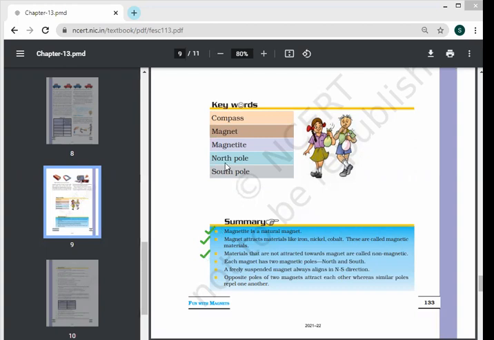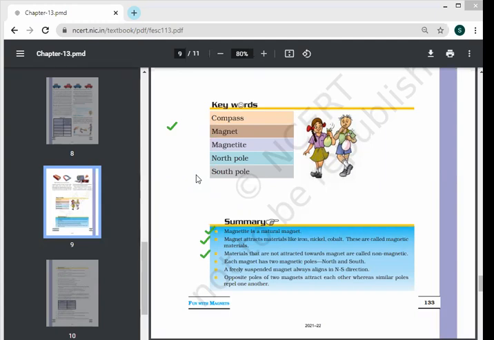Yes, Puneet Anand. What about North Pole? Madhav has already told. Yes, Puneet, what is North Pole? North Pole is a north side of magnet. Okay, north side of the magnet is known as North Pole. Vedic Negi? Vedic, what do you mean by South Pole? Ma'am, South Pole is the south side of the magnet. Okay, this is the south side of a magnet.